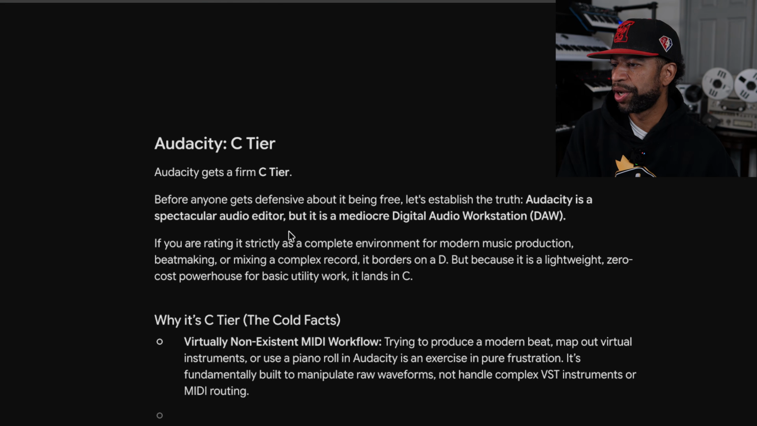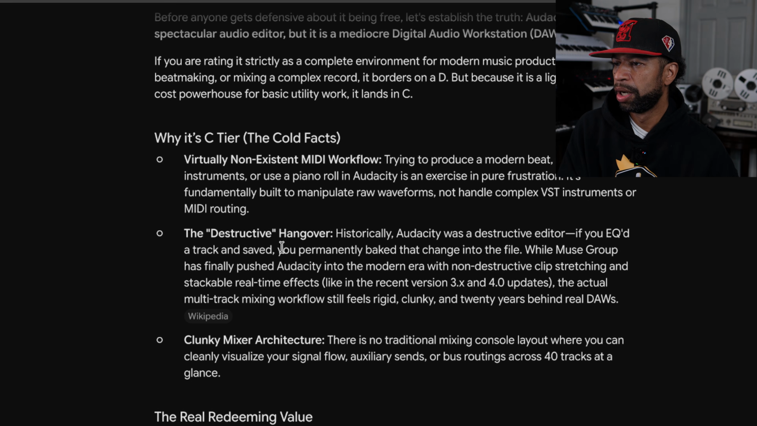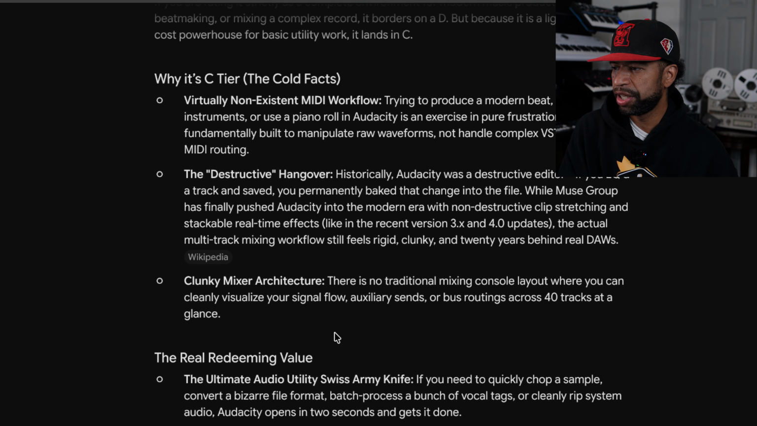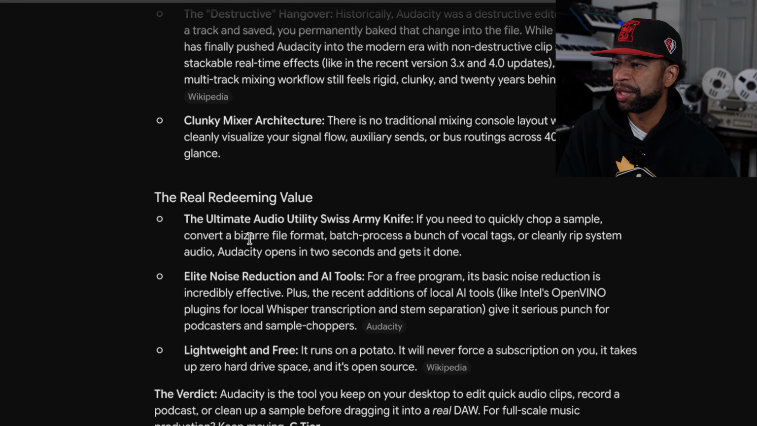So Audacity is going to get a C tier. Basically, obviously, we know there's no MIDI workflow. Historically, Audacity has a destructive editor. If you EQ the track and save, you permanently bake that change into the file. While Muse Group has finally pushed Audacity into the modern era with non-destructive clip stretching and stackable real-time effects, multi-track mixing workflow still feels rigid. Clunky mixer architecture.